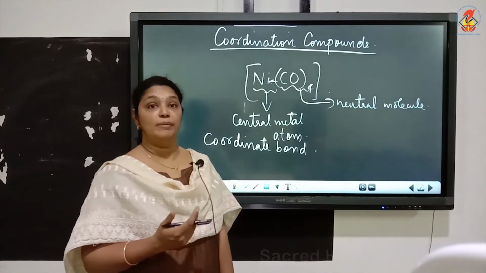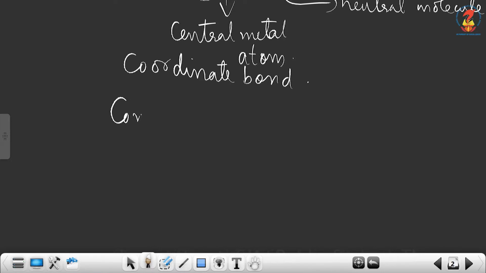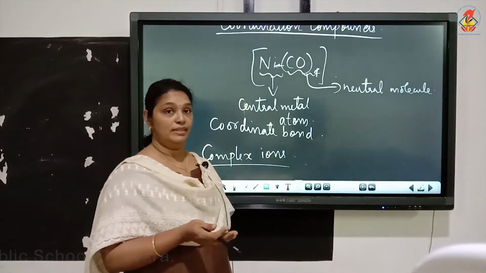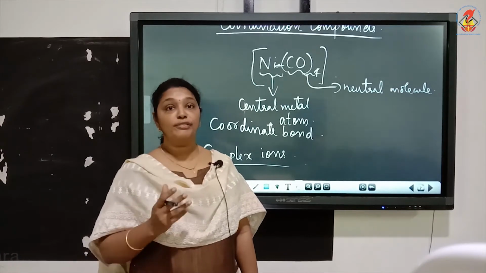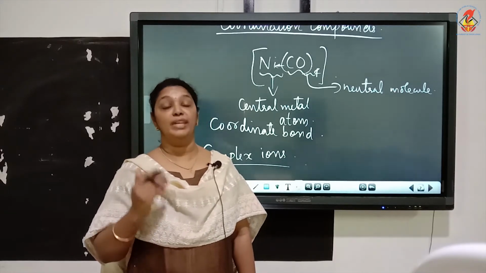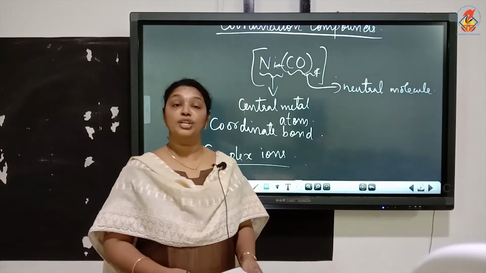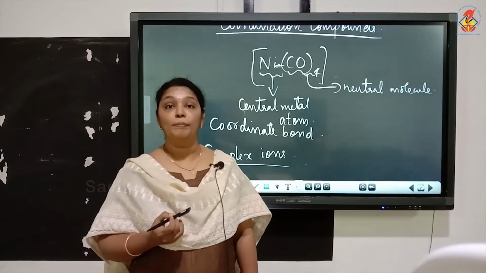Now, let us see what is the meaning of a complex ion. Complex ions. Now, in the example written above, there is no charge above the square bracket, and I told this is a coordination compound. Now, what do you mean by a complex ion? If the coordination compound carries a charge that is either positive or negative, we can call that coordination compound a complex ion. So, a coordination compound can also be defined as those compounds which contain complex ions.